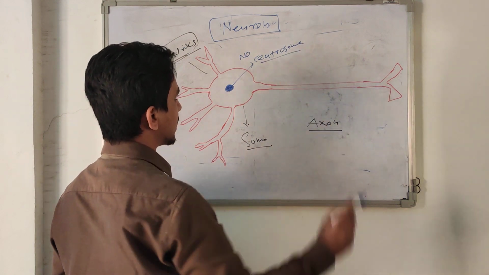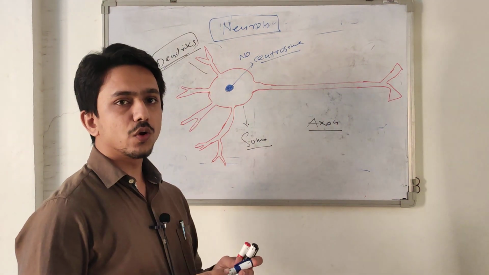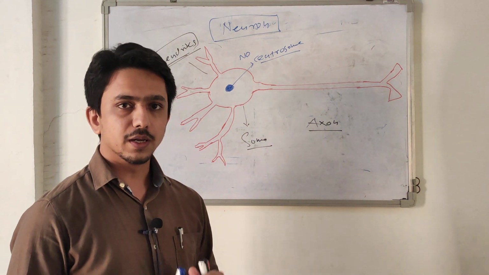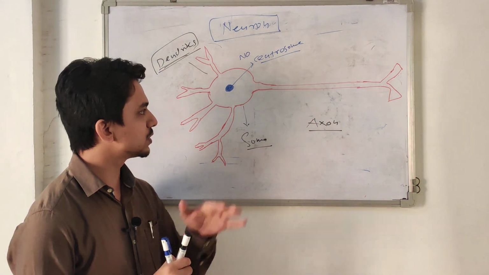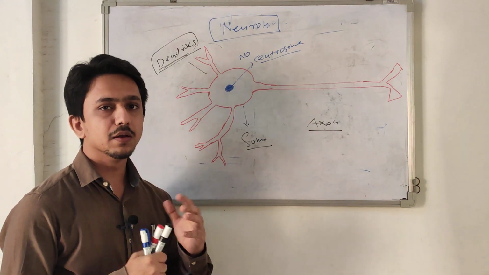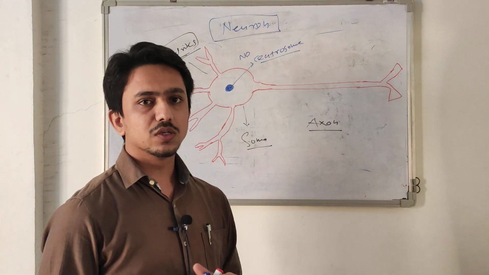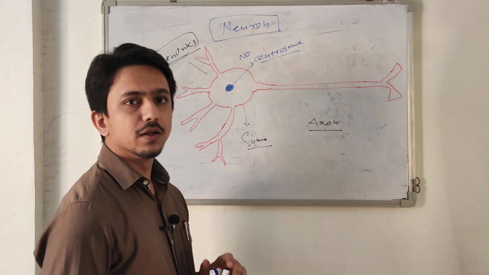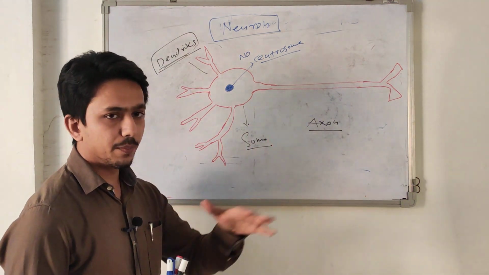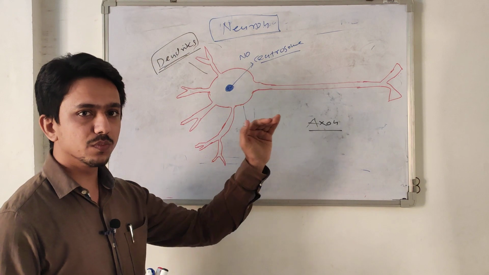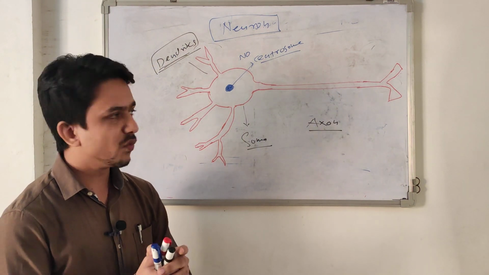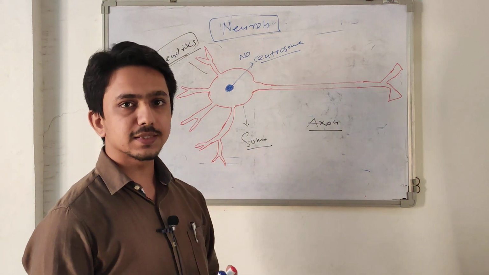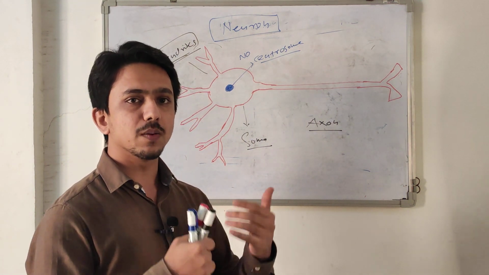So due to absence of centrosome, neurons cannot multiply. The number of neurons is constant in a life. If neurons die or undergo some pathological conditions, and they decrease in number, they remain the same. They can repair to some degree, but they cannot multiply. Neurons cannot multiply, while neuroglia, meaning glial cells, the supportive cells, can multiply.